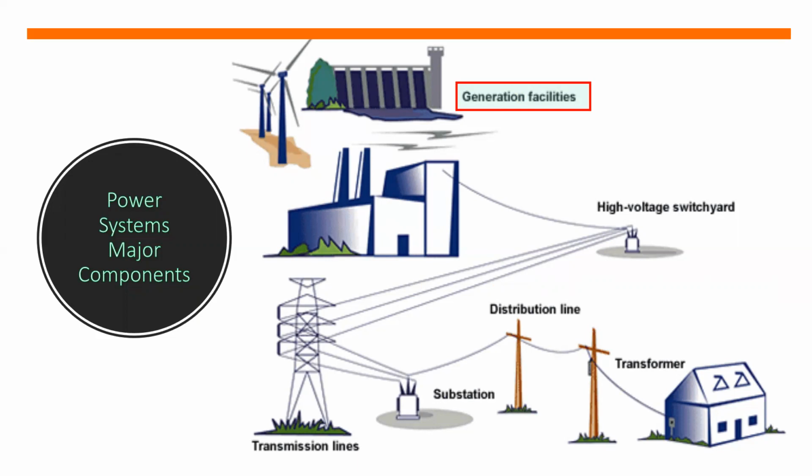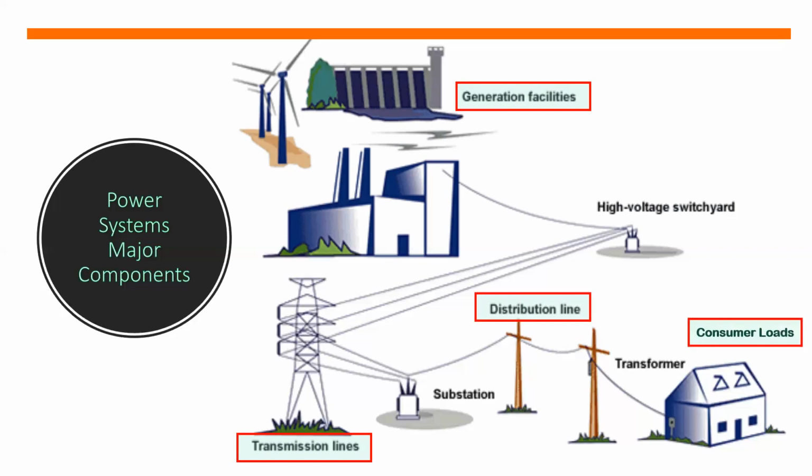At yung mga conventional natin, yung hydro or diesel power plant. Okay? Then we have also the transmission line. As na-define na natin kanina, the transmission line is responsible in moving the power from one point to another. And we have also the distribution line going to our consumer loads.